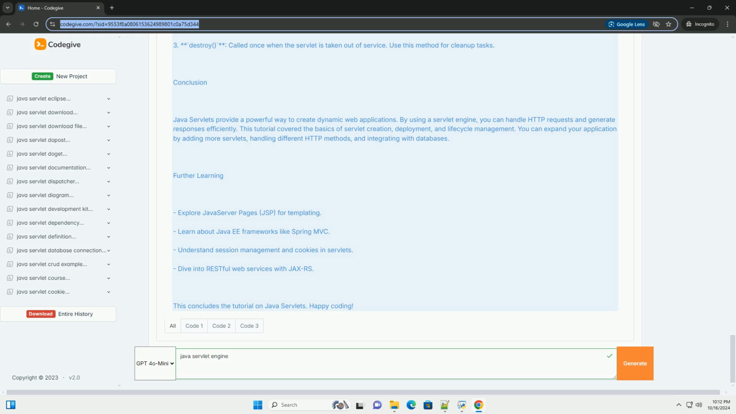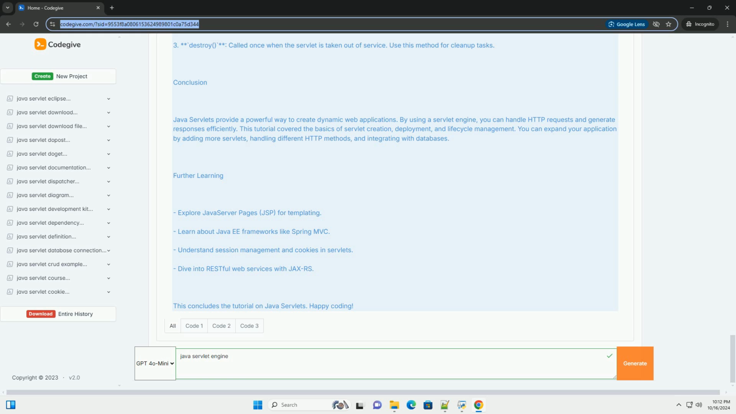Setting up a servlet environment. To create a Java servlet application, you need: 1. Java Development Kit (JDK): install the latest version of JDK. 2. Web server: download and set up a servlet container like Apache Tomcat. 3. IDE: use an integrated development environment (IDE) like Eclipse, IntelliJ IDEA, or NetBeans.